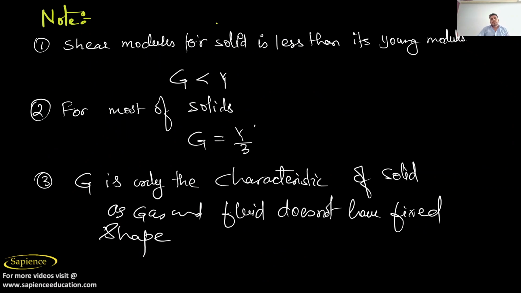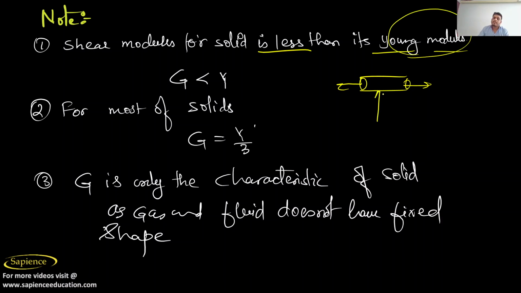Now, shear modulus for a solid is less than the Young modulus. Every solid has a shear modulus as well as a Young modulus. When you apply a force like this, the modulus of elasticity will be Young modulus. But when you apply a force like this, parallel to the cross-section area, it will be the modulus of rigidity.